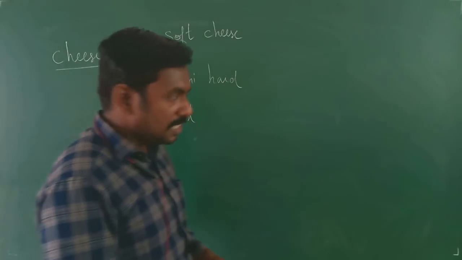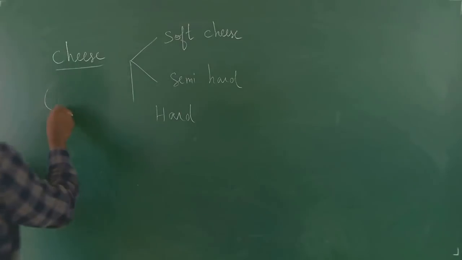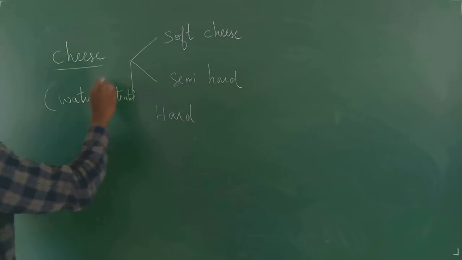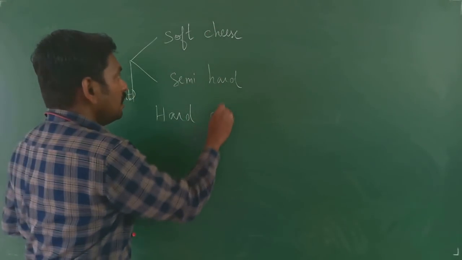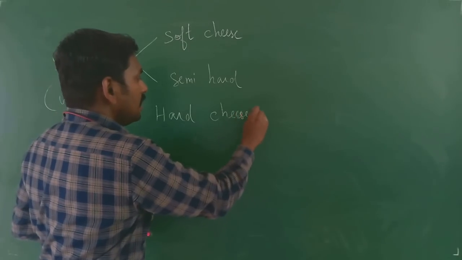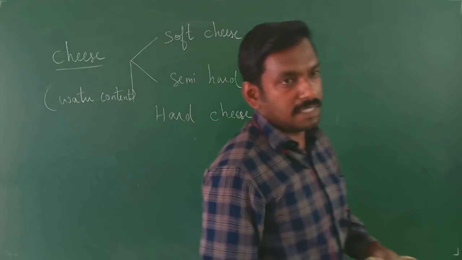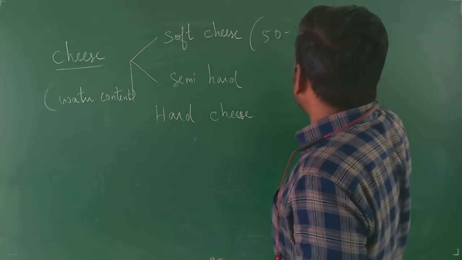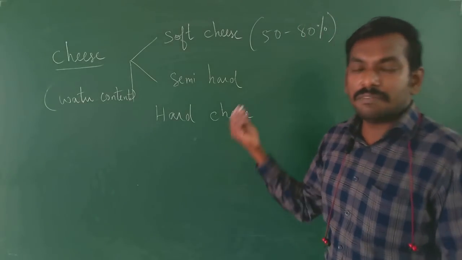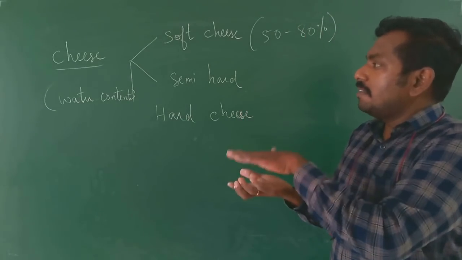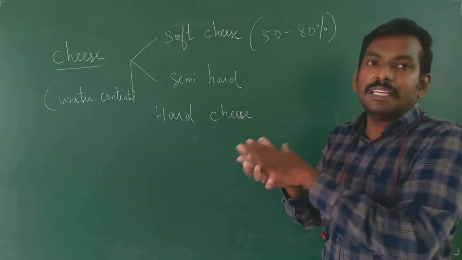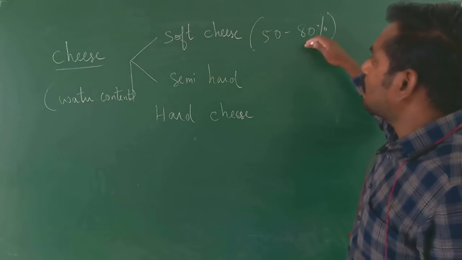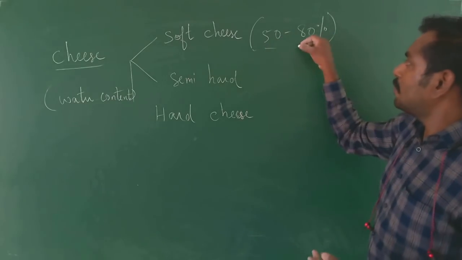How this is classified is based on the availability of water, right? On the nature of the water content present in the cheese, you will be having the three types of cheese, right? The one is the soft cheese, the second one is the semi hard cheese, and the third one is the hard cheese. So in the soft cheese, about 50 to 80% of water will be present, right? Because when we are squeezing the whey with the cloth, you won't be getting the full amount of water taken up, right? So soft cheese will be having 50 to 80%, right?